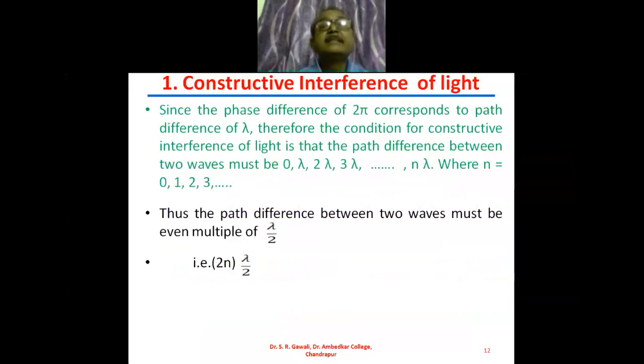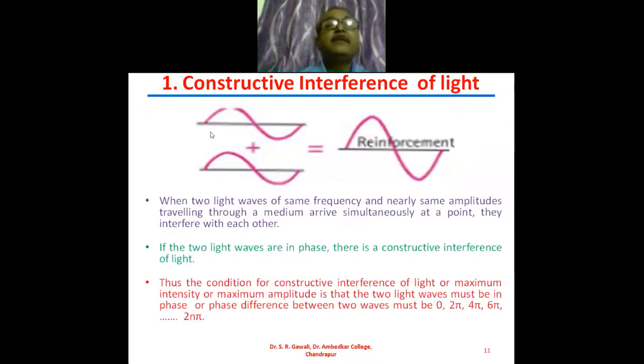Since the phase difference of twice pi corresponds to the path difference of lambda. Phase difference of twice pi. So for that purpose, I will draw one wave. I am showing this wave here.